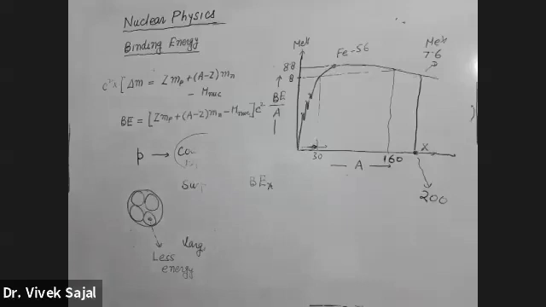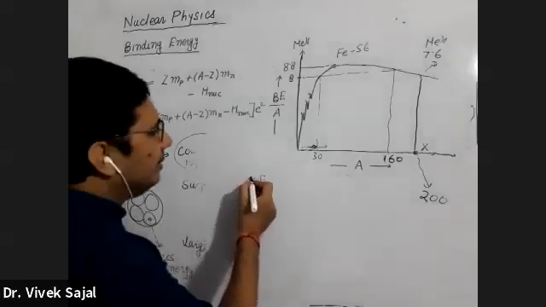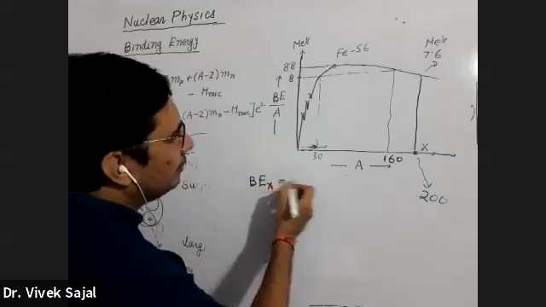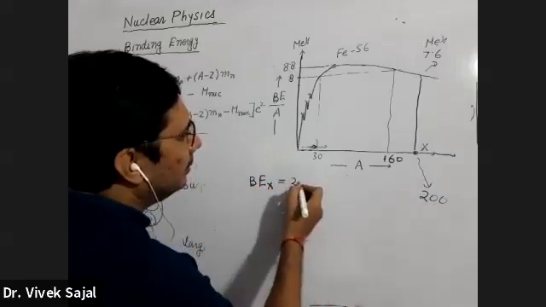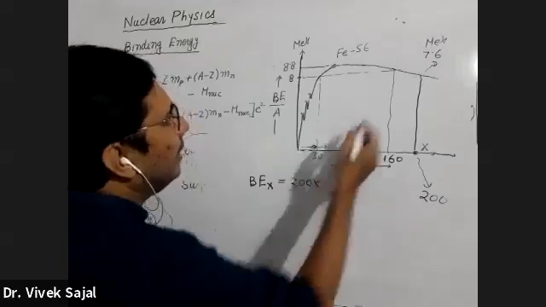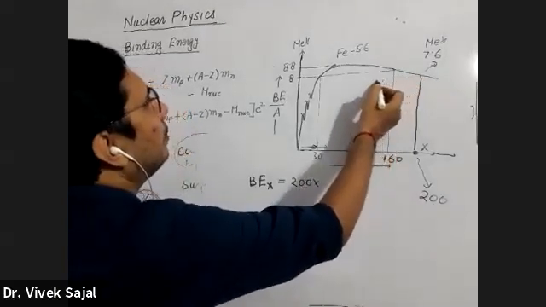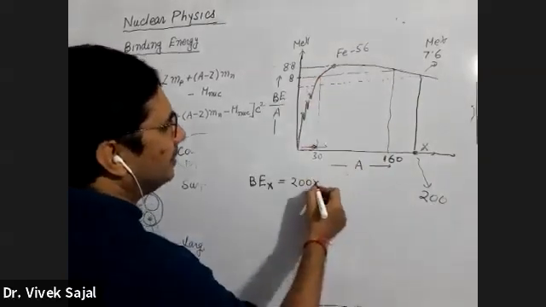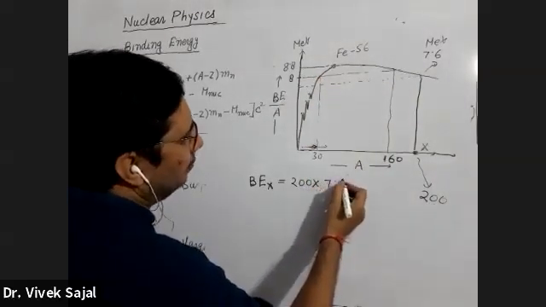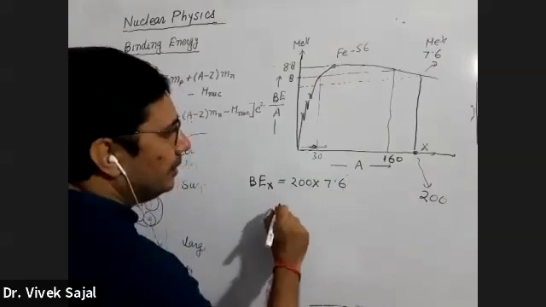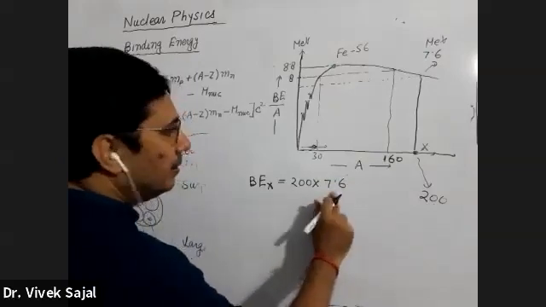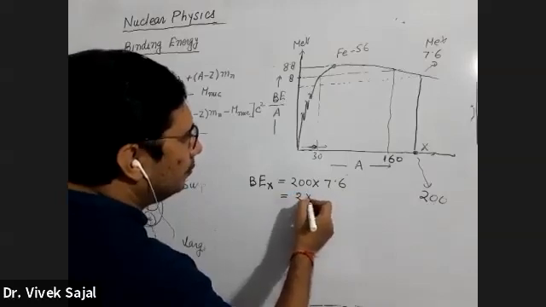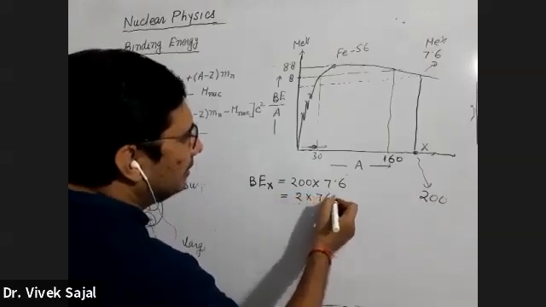How much will it be? The binding energy per nucleon is known and the A number is known. So this will be 200 multiplied by the binding energy. Let me assume this is 7.6. Multiply, so this will become 2 into 760.